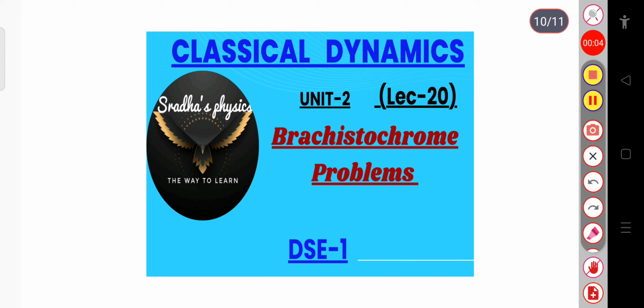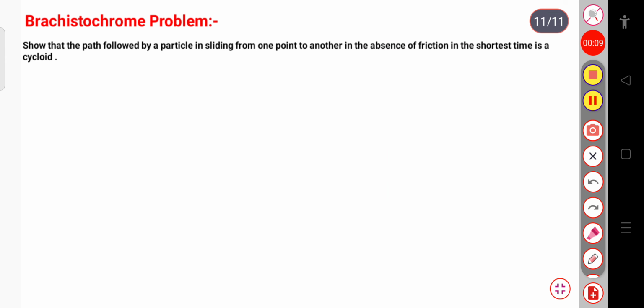In this part we will see the brachistochrone problem. Here we will prove that the path followed by the particle in sliding from one point to another in the absence of friction in the shortest time will be a cycloid. That is, consider a particle sliding from rest at one point on a frictionless way in a vertical plane to another point under the influence of the earth's gravitational field. If the particle travels in the shortest time, then we have to prove that the path followed by the particle will be a cycloid.